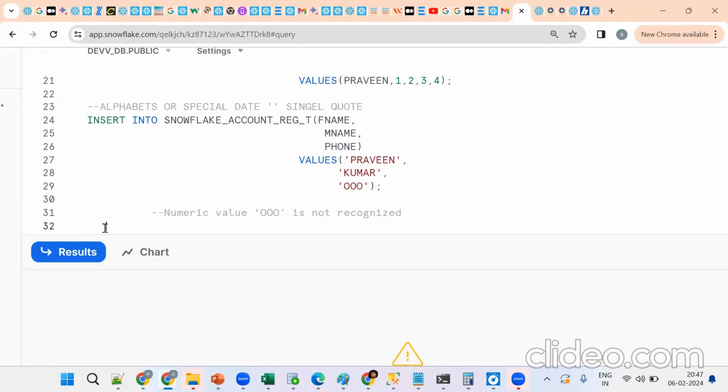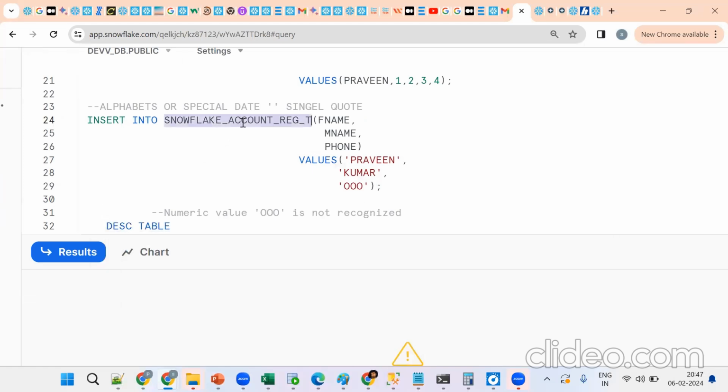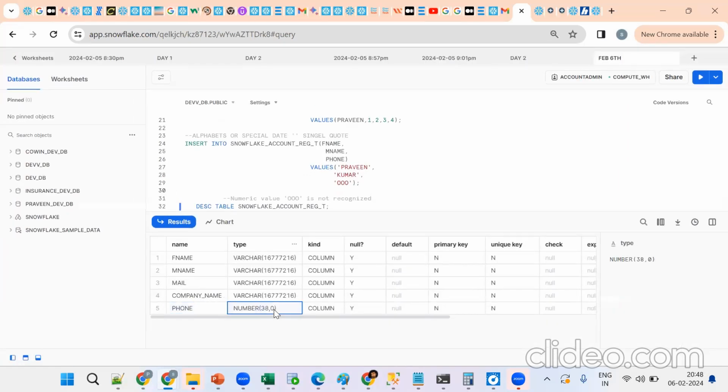Now how to see this? We should go for describe table name. Like this we should debug if there is any issue. So the issue is phone. What type is phone? It's a number. Remember, in a number column we should enter number values only, so it is not able to recognize the value. Suppose I put something like a dollar sign or percentage, tell me, will it work?